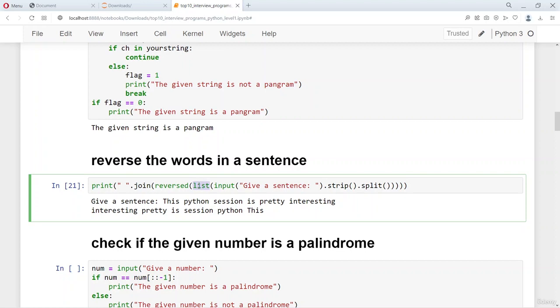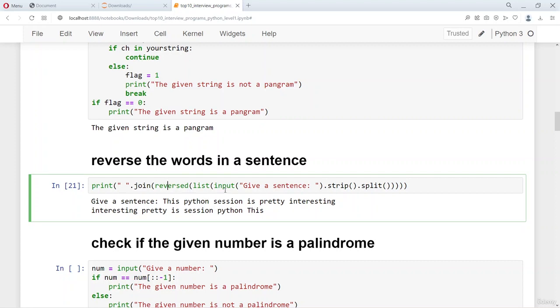Once it's converted into a list, reversed actually reverses the words in the list. Once it is reversed, we get a list with all the words reversed, but it's still a list. It's not a string.